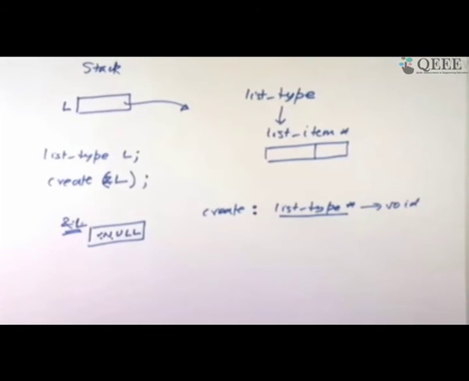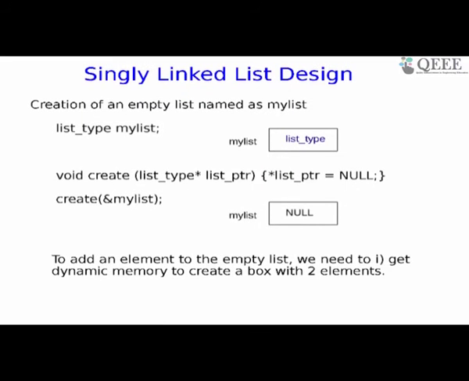If you look at the implementation, which is a few slides away, you see this: void create(list_type *list_ptr), which is very, very important. Why I have written it like this: list_ptr is what? It is a pointer to list_type. If I dereference *list_ptr, then I get to the content of L, which I have written there, and put null in it. So to do this, what I did on my slide, as you can see, is set my list to null. It's a style. I have decided that this is how I will write my code.